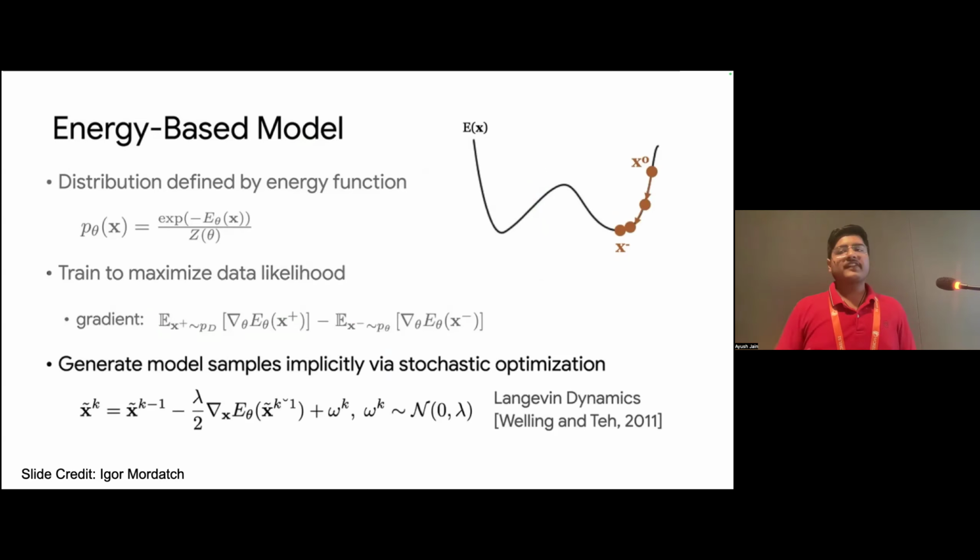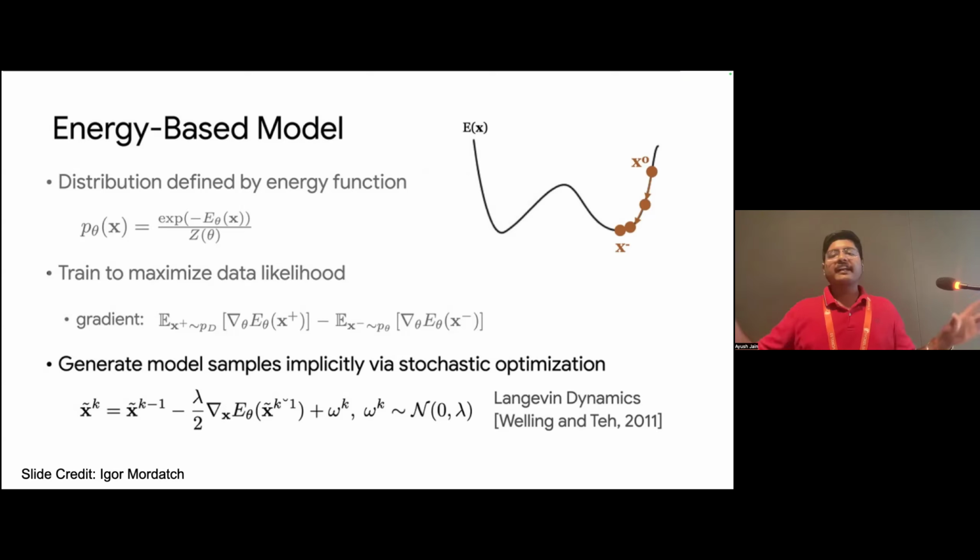And this x minus can be simply generated by some sort of a stochastic optimization process where you start from some x0 and you do some gradient descent steps with some noise, and you end up with a new position x minus. And what the model is basically trying to say is that anything which is not true data should be given higher energy.